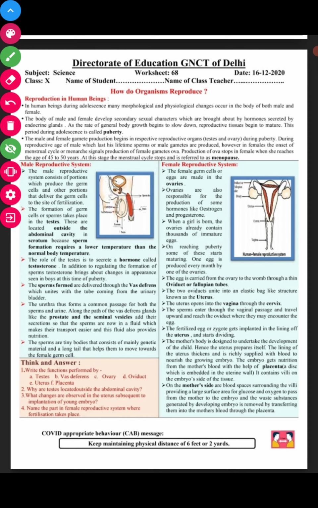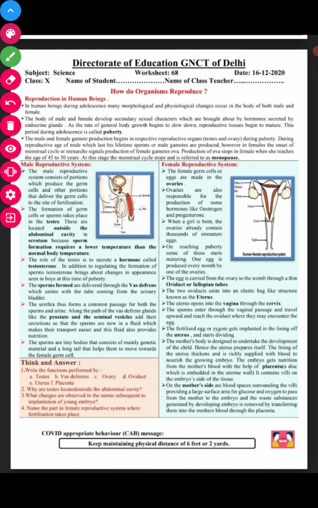However, in the female, the onset of the menstrual cycle, or menarche, signals the production of the female gamete, the ovum, and this lasts only until the age of 45 to 50 years.